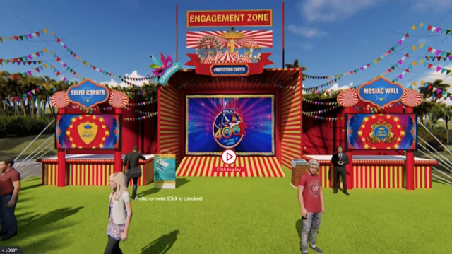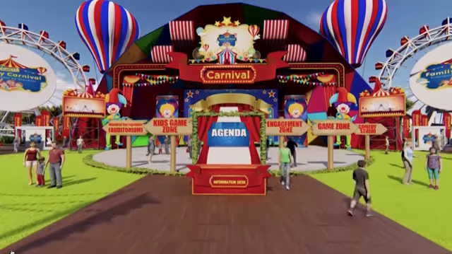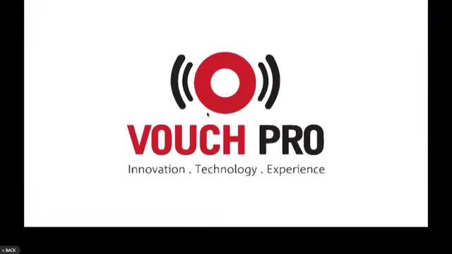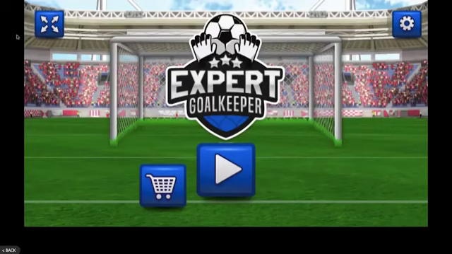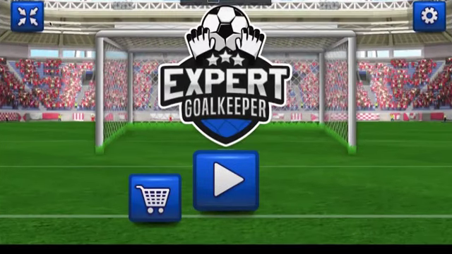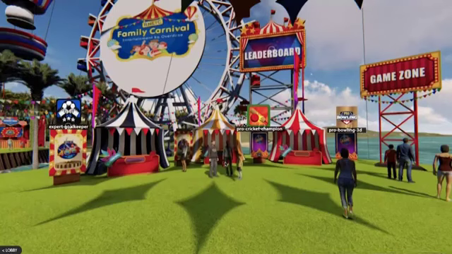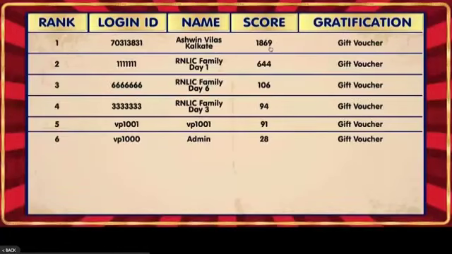After your visit at the engagement zone, you may get back to the lobby area and now experience the game zone. You have 3 games to play. These games can be accessed by clicking on the hotspots. Play all games in full screen mode for a mind-blowing experience. Once you've enjoyed each game, click the back key on your laptop or mobile to get back to the game zone. Keep scoring high and check the leaderboard. Your high scores will get you a chance to win exciting prizes.